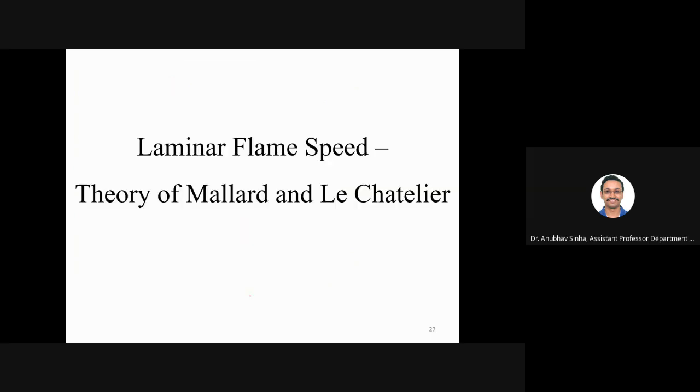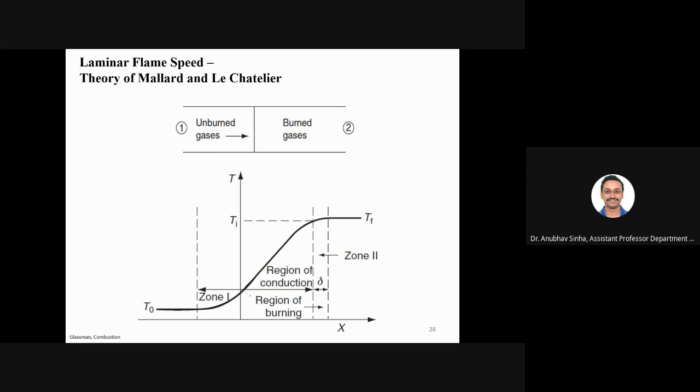Now let us look at some theories on flame speed. How do we find flame speed, or what are the parameters or variables involved? We have looked at this, if you remember. Again, this is the simplest configuration we could think of: a long tube and a very ideal, straight, flat flame inside, which is laminar in nature. This is a flat flame, that's all.